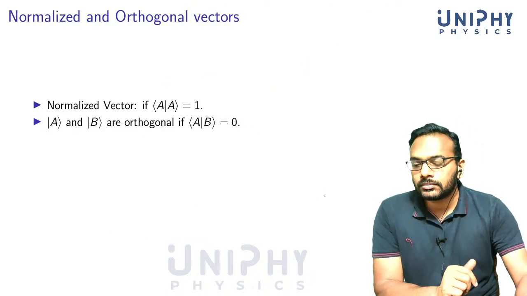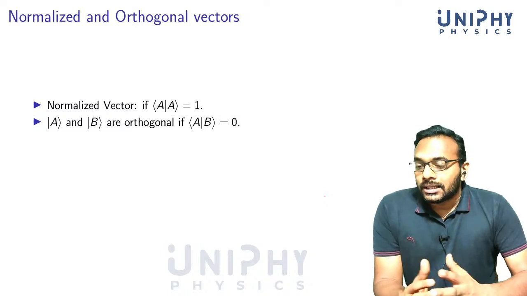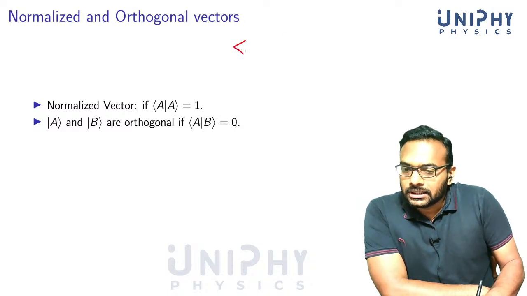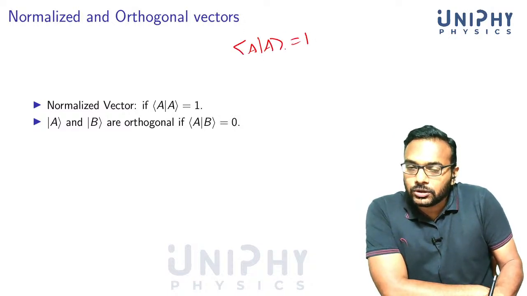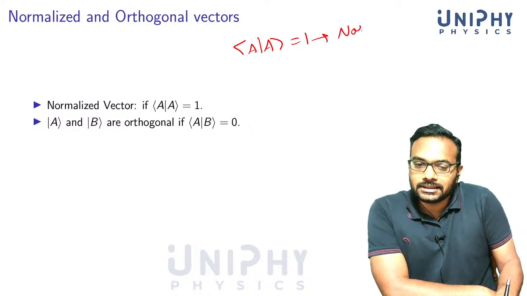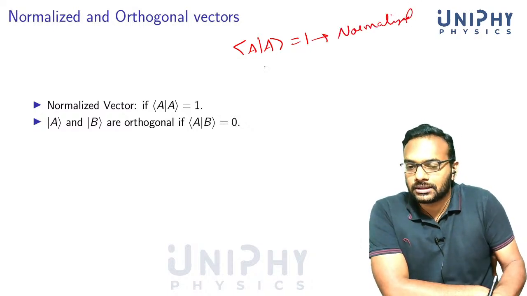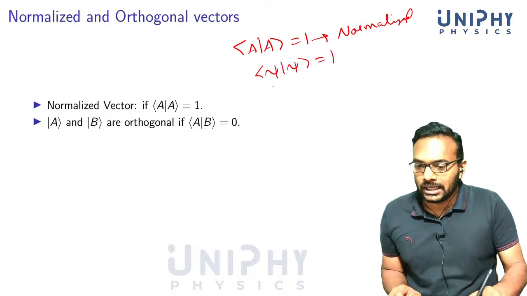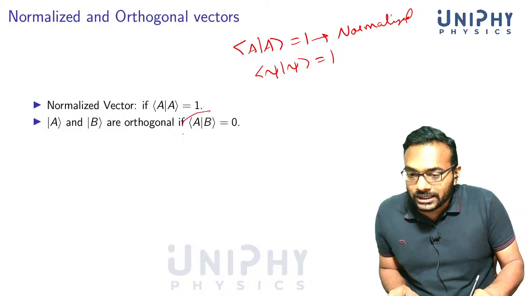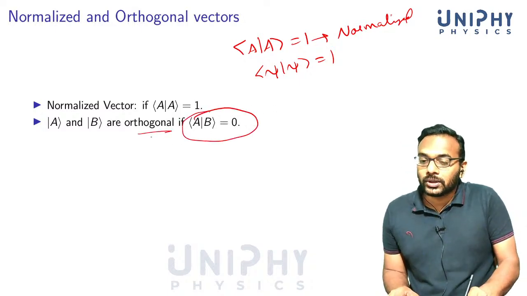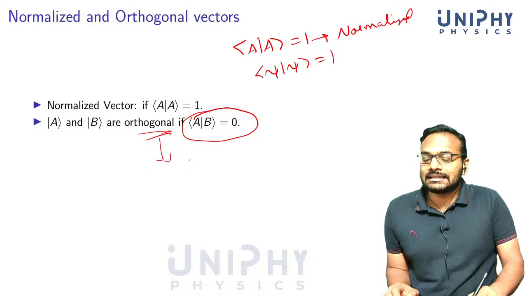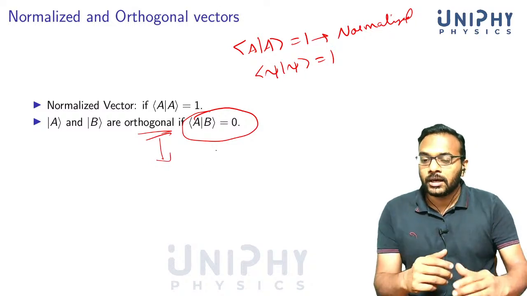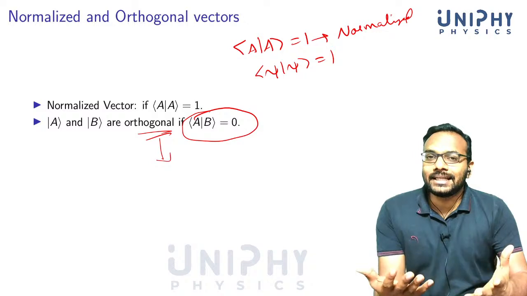So now we are ready to discuss normalized and orthogonal vectors. This is very easy. If the scalar product of a vector with itself is equal to 1, then we say that this vector is normalized. This is often used. We use it in this form: psi with psi is equal to 1. Then we say that it is normalized. And if the scalar product is 0, then we say that it is orthogonal. So this is the generalization of the orthogonality relation that we have in three-dimensional vector space, where orthogonal means at 90 degrees, perpendicular.